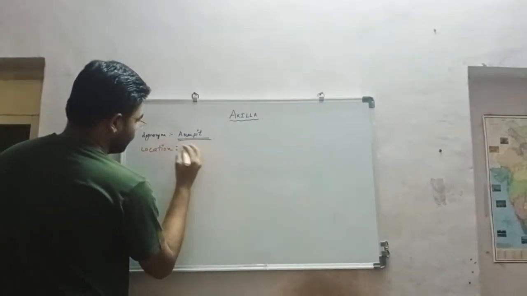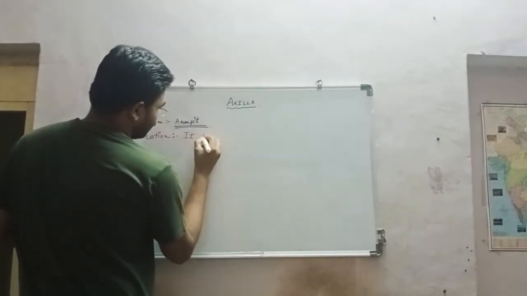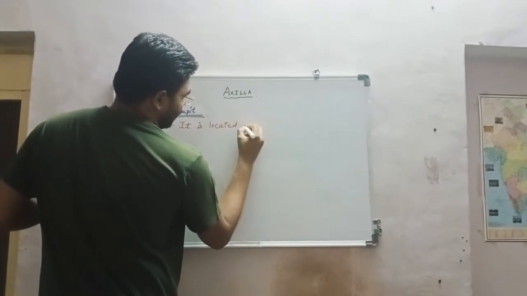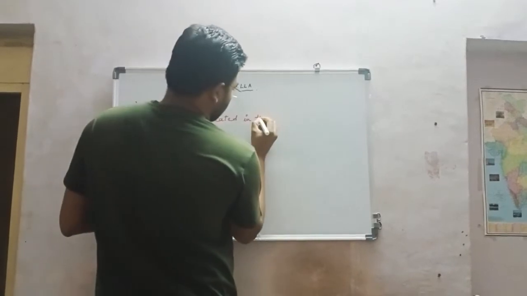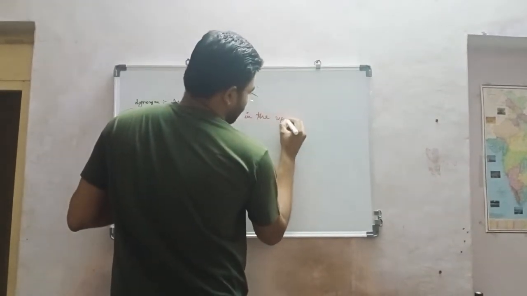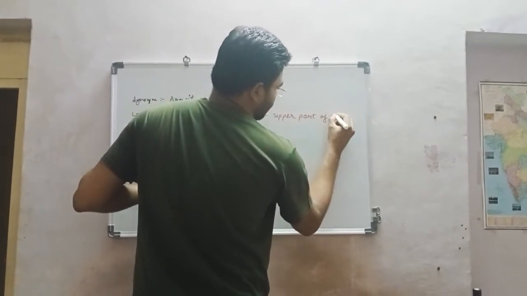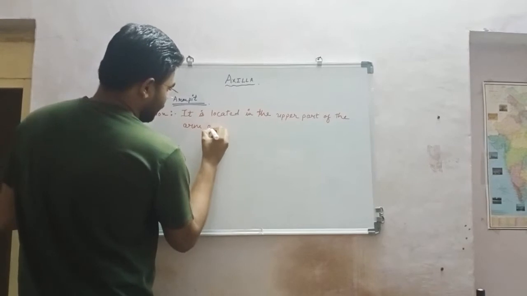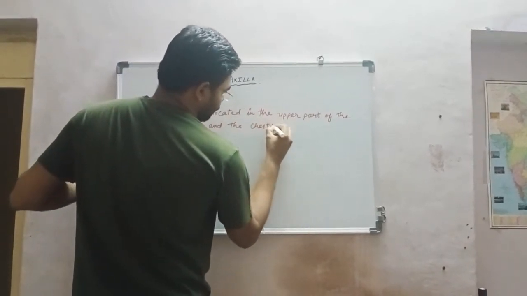Location. The axilla is located in the upper part of the arm and the chest wall.